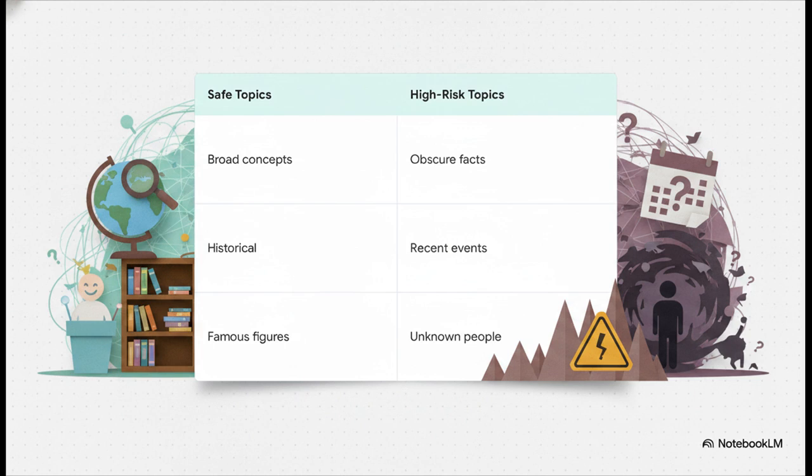But look over at the high-risk column. Obscure niche facts, very recent events, highly specific dates, names, or numbers, relatively unknown people or places. If you are a professional investigator or researcher, this high-risk column is likely where you spend your entire day.